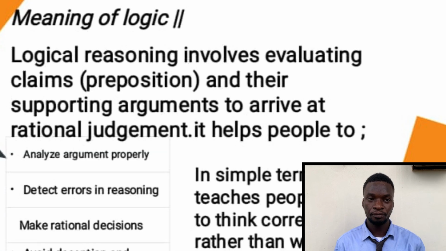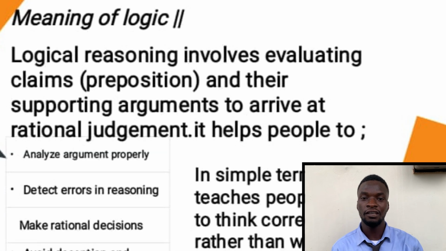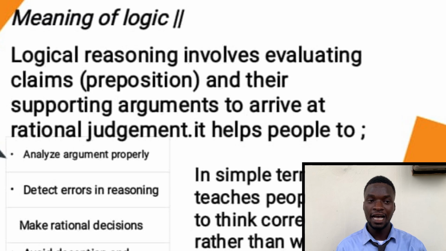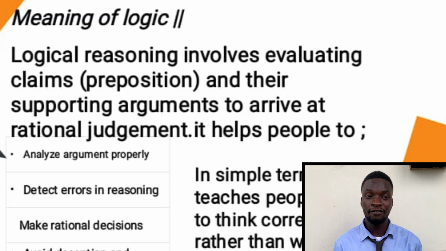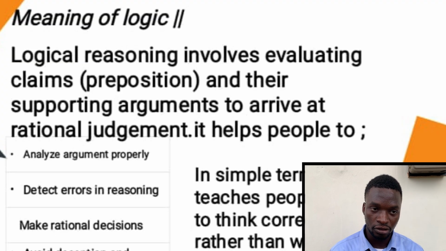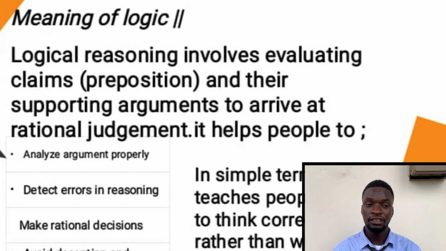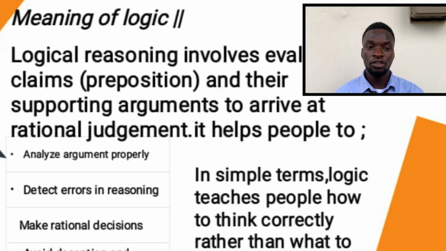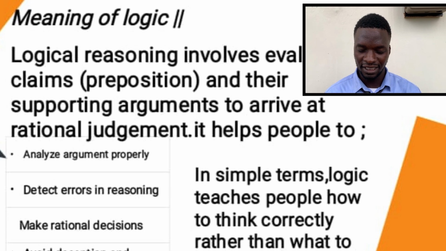Meaning of logic. Logical reasoning involves evaluating claims and their supporting arguments to arrive at rational judgment. It helps to analyze arguments properly, detect errors in reasoning, make rational decisions, avoid deceptions and manipulations, and develop critical thinking skills. In simple terms, logic teaches people how to think correctly rather than what to think.